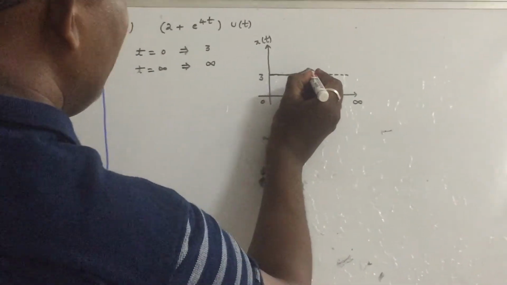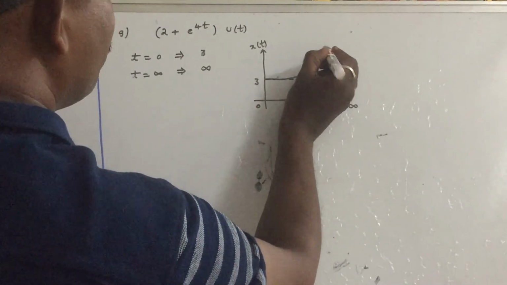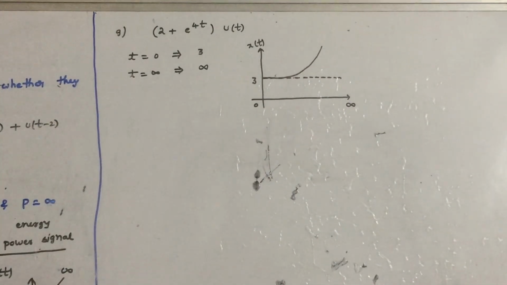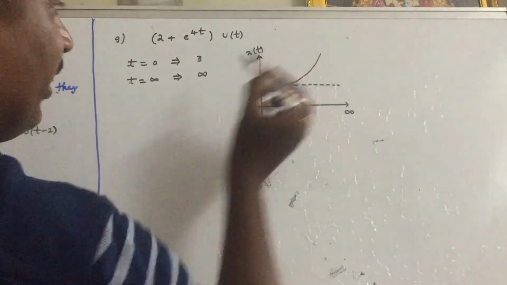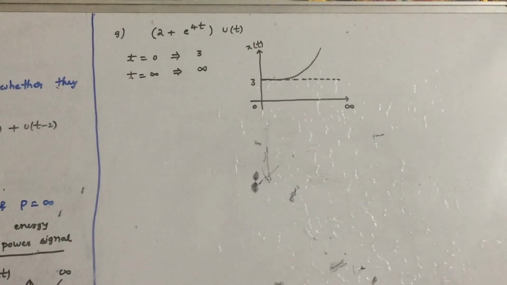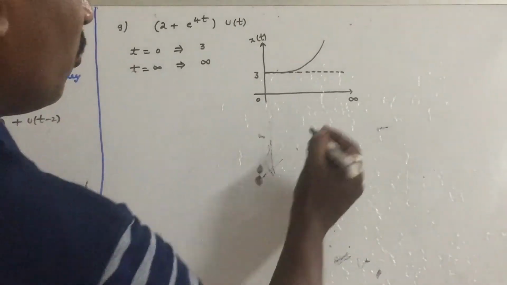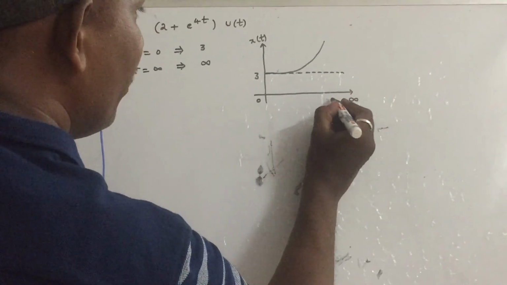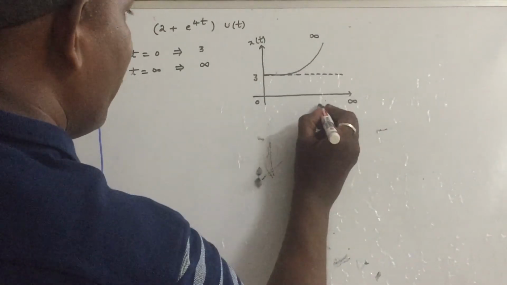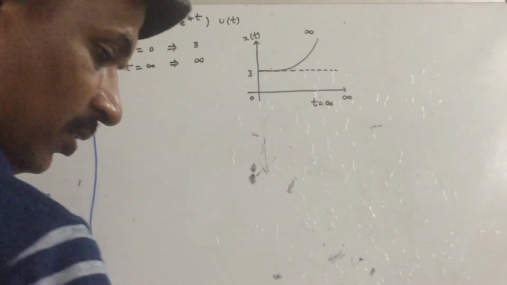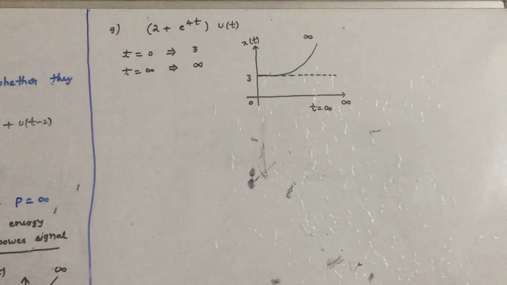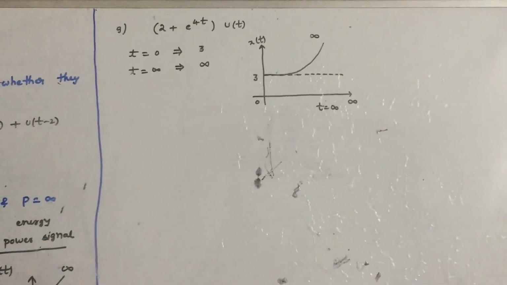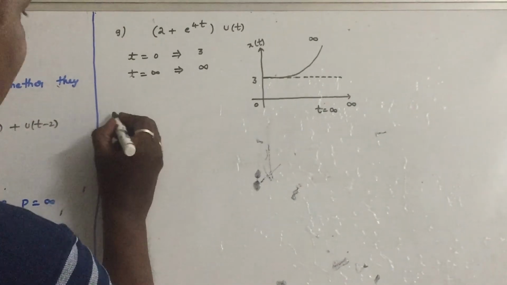As you know how to draw an exponentially increasing signal, this is the exponentially increasing signal, the e power x graph. As you clearly see, at t equal to infinity the signal amplitude is infinity. Therefore, this signal is neither an energy signal nor a power signal.